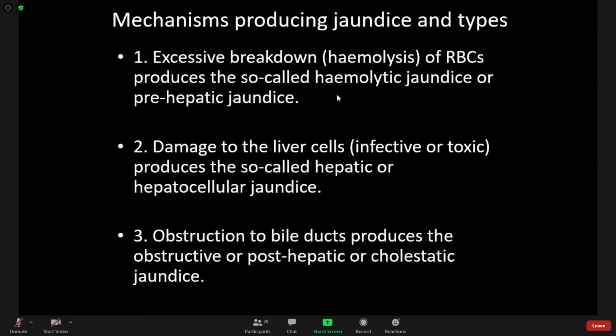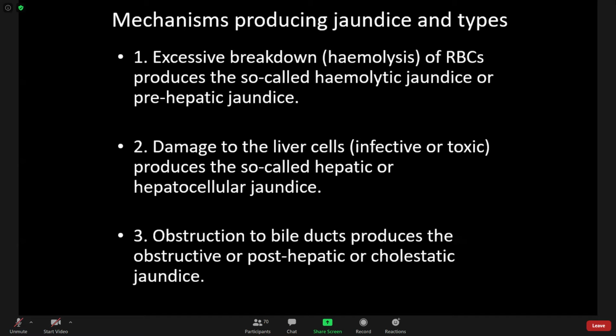So conjugated bilirubin cannot be transported, or only a little conjugated bilirubin can be transported into the bile canaliculi, and ultimately it is drained into the duodenum. And this conjugated bilirubin may backflow into the blood.